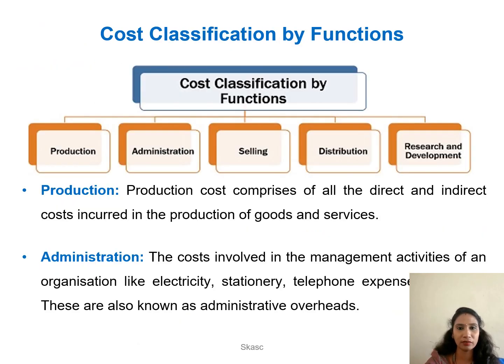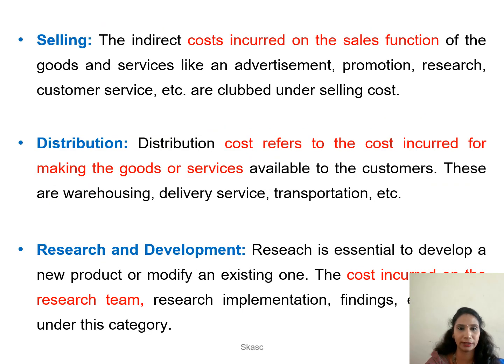Third one, cost classification by functions. Here, production: all costs which are directly or indirectly related to the production will be mentioned here. Administration: all the costs involved in the management activities of an organization, like stationery, printing, telephone charges, will be allocated here. This is known as administration overhead. Selling: the indirect costs incurred on the various sales like advertisement, promotion, research, customer service.